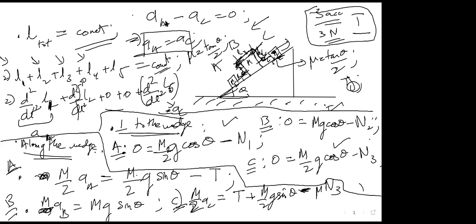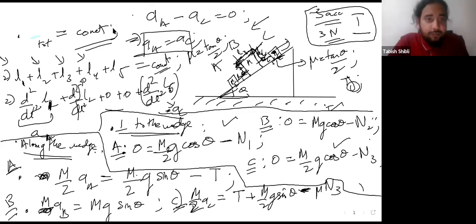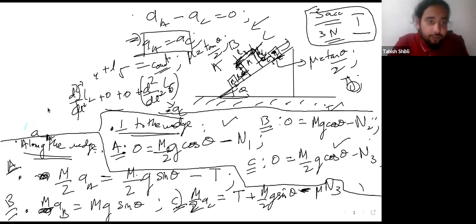So now it's all lovely, because now you have 7 equations and 7 variables. So let's go ahead and solve our problem.